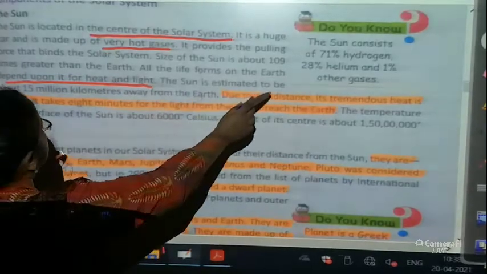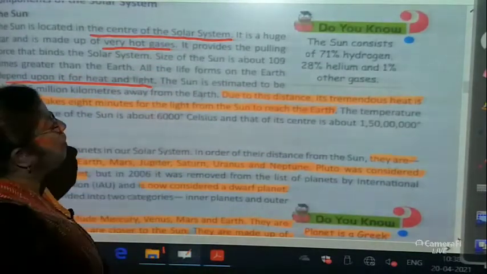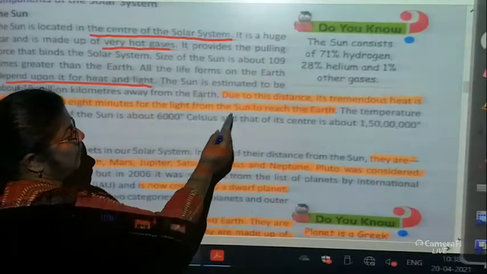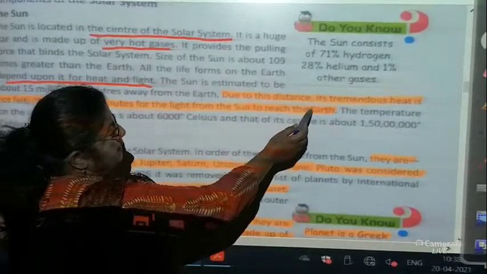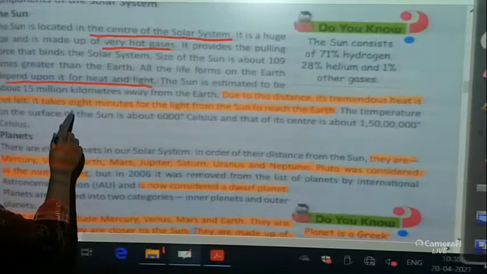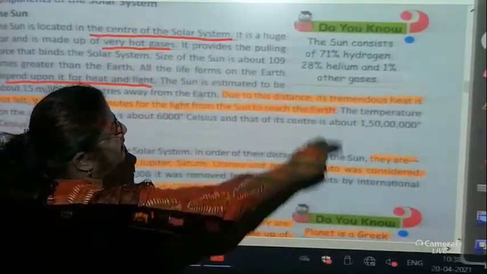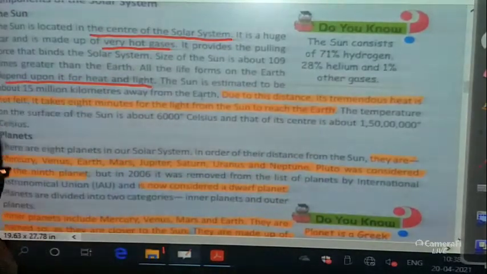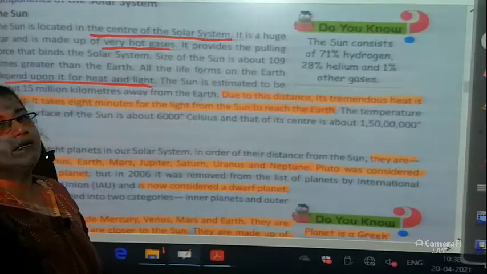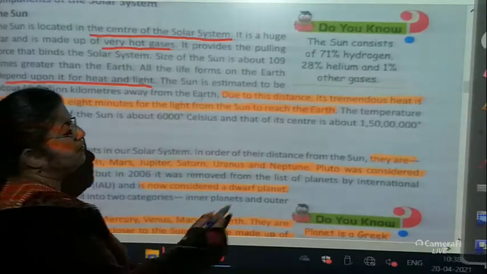The Sun is estimated to be about 15 million kilometers away from the Earth. Due to this distance, its tremendous heat is not felt. It takes 8 minutes for the light from the Sun to reach the Earth. So children, as it is very far from the Earth, the heat is not that much. We get a moderate heat.